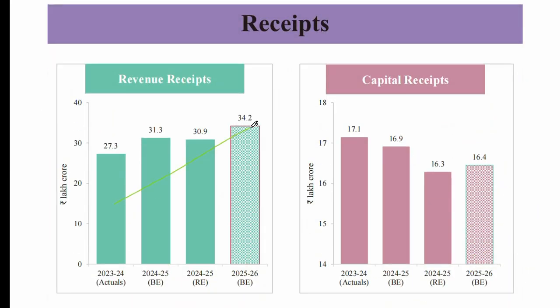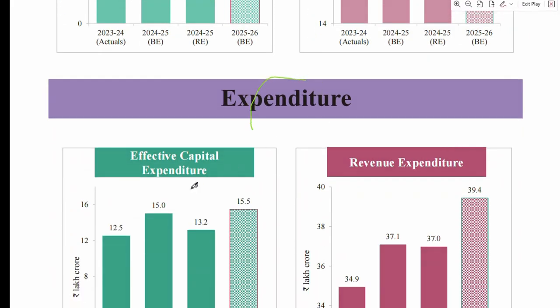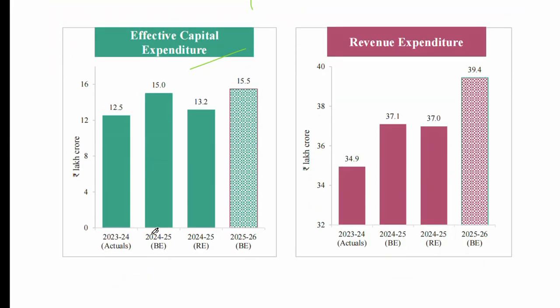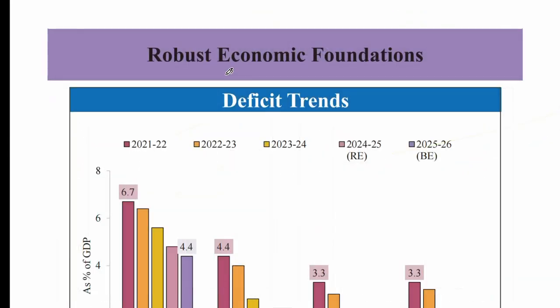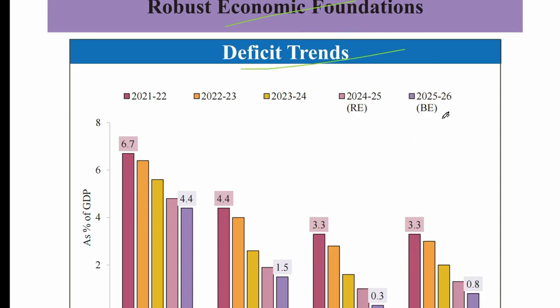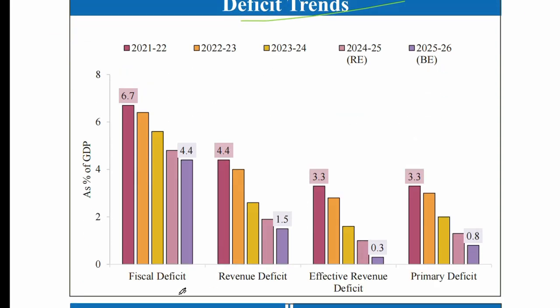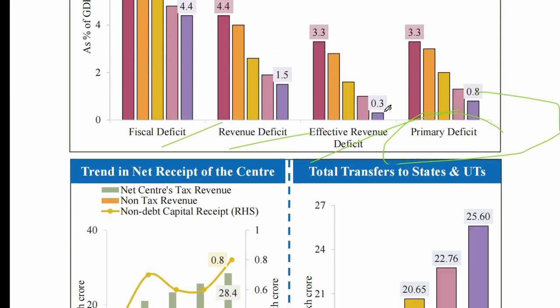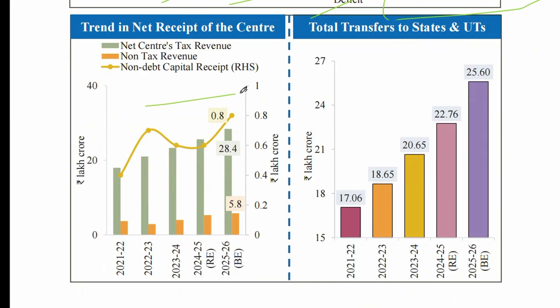This is receipts data, revenue receipts and capital receipts. You can see. This is expenditure: effective capital expenditure and revenue expenditure. And this is the robust economic foundation. What are the deficit trends? Fiscal deficit, revenue deficit, effective deficit, and primary deficit. You have to analyze these carefully. This is the trend of net receipts of the center and total transfers to states and duty.